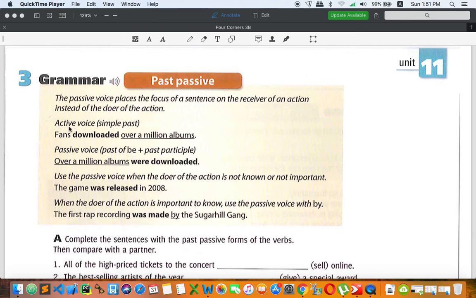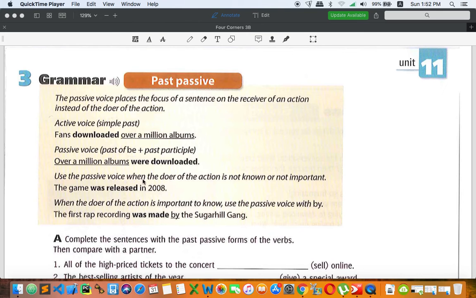And the most important thing in the active is the doer. In the passive, we change the focus by taking the object and putting it in the subject position in a passive way. I will explain a little bit more, but I just want to tell you exactly what passive is. Okay, let's continue reading this.